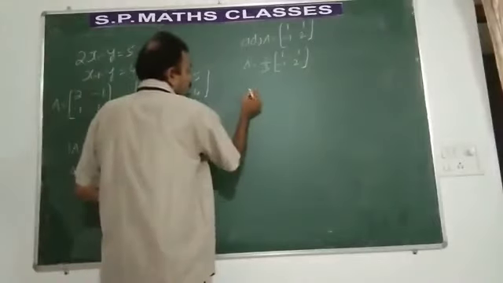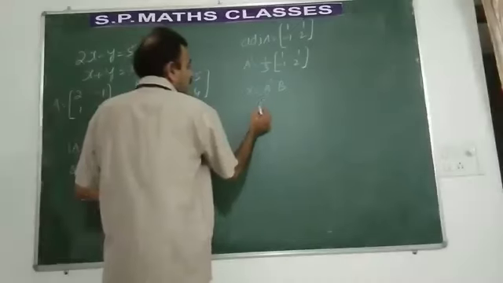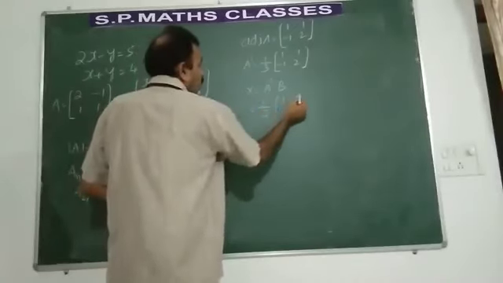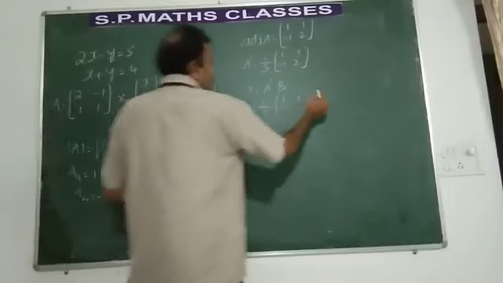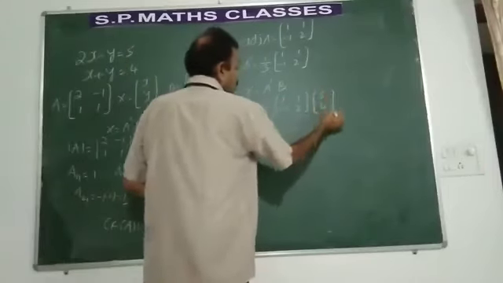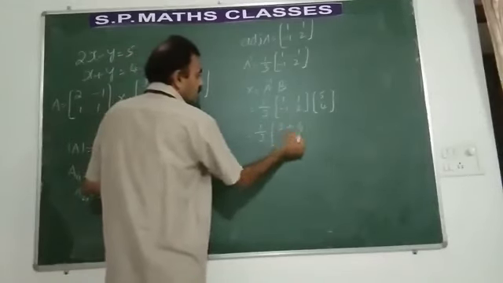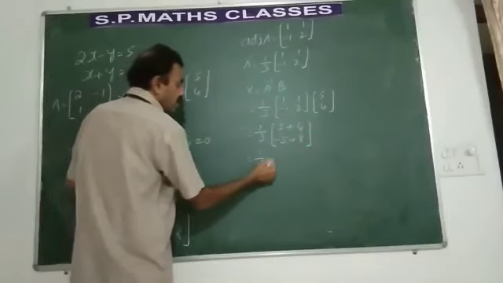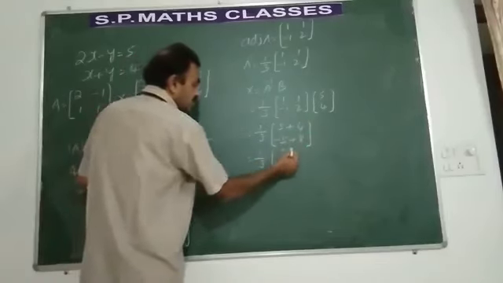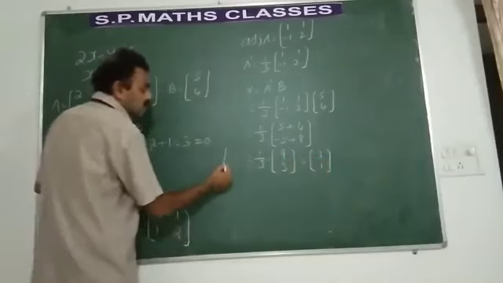Now what is required? You want X. X is given by A inverse into B. A inverse is 1 by 3 into [1, 1; minus 1, 2], into what is B? B, the matrix of constants, is [5, 4]. 1 by 3 into [5 plus 4; minus 5 plus 8]. What is the answer? 1 by 3 into [9, 3]. So you will be getting [3, 1]. That's what X meant.